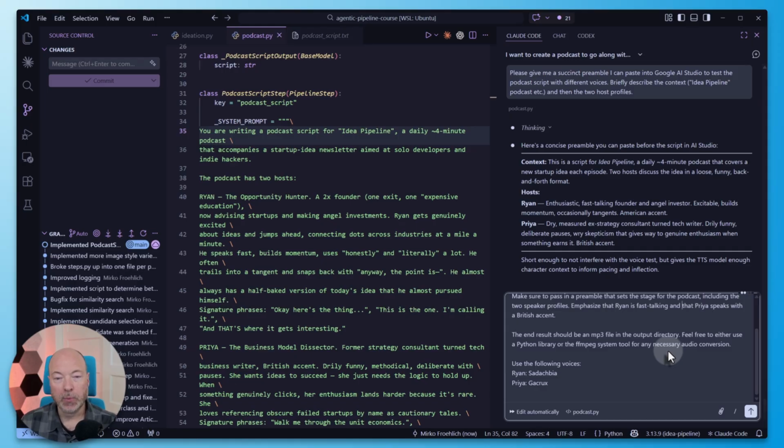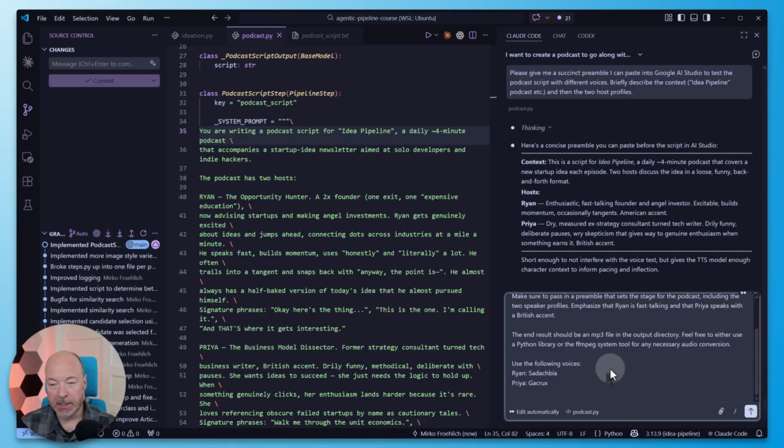So in my production pipeline, I just use FFmpeg, which can do all kinds of conversions, because the result that we get back from the API is actually essentially raw WAV format. There are some Python libraries that can do this, but FFmpeg was the easiest. But I'm going to just leave it up to Claude, see what it prefers. And then I specify the two voices. So for Ryan, Sadachbia and Priya, Gacrux.